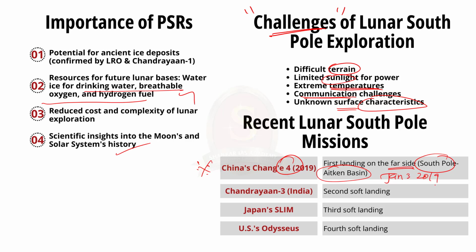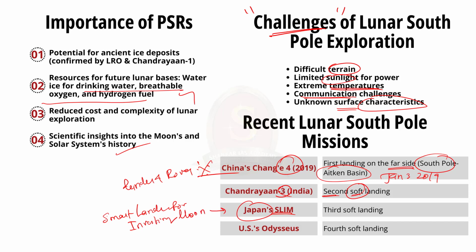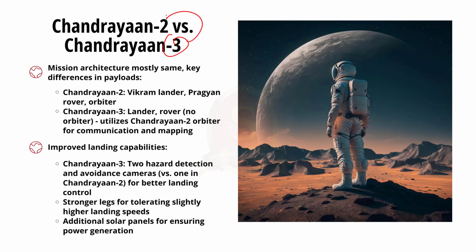The mission included a lander and a rover, which conducted scientific experiments and observations in this previously unexplored region of the moon. Following this, Chandrayaan-3 became the second mission to have soft landed on the moon. The third successful soft landing was demonstrated by the Japanese SLIM mission, that is Smart Lander for Investigating Moon, and US Odysseus is the fourth mission to have a soft landing. So from the exam perspective, knowing how the Chandrayaan-3 mission differs from the Chandrayaan-2 mission is very important. So let us go through that also.